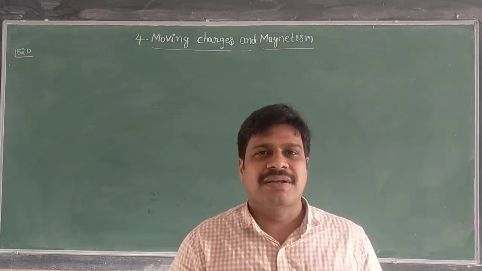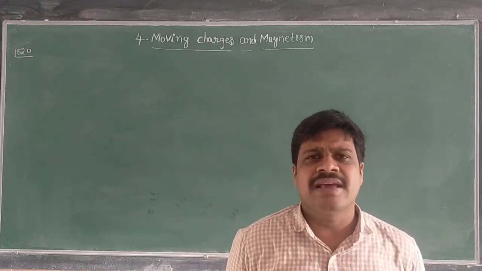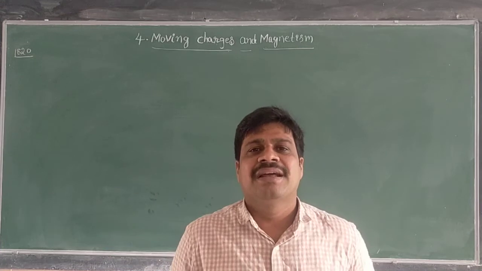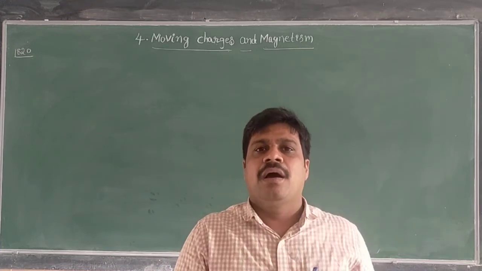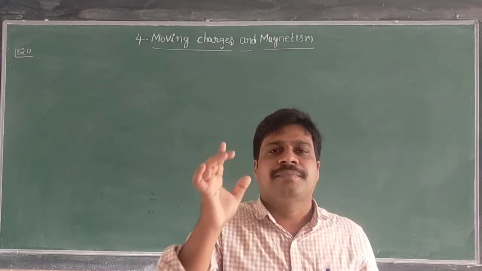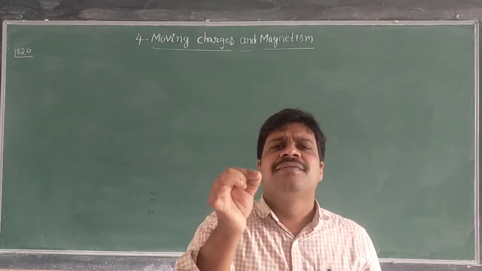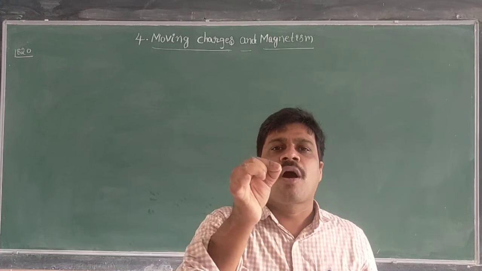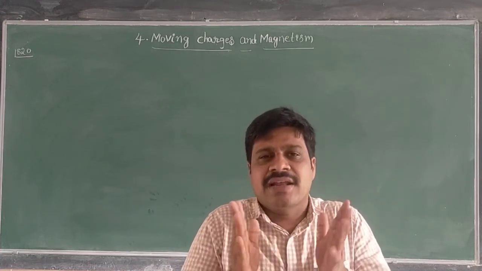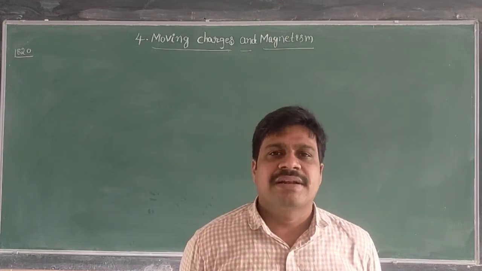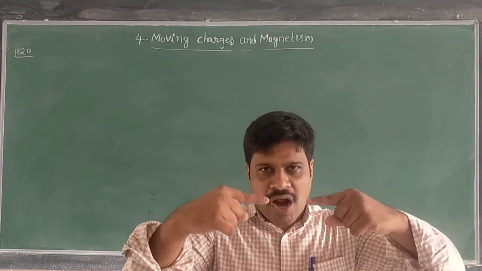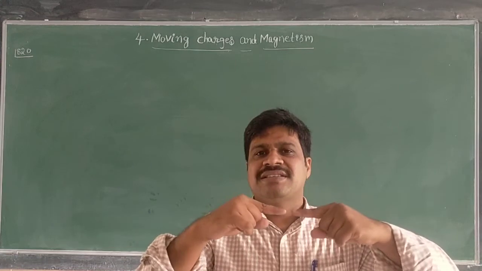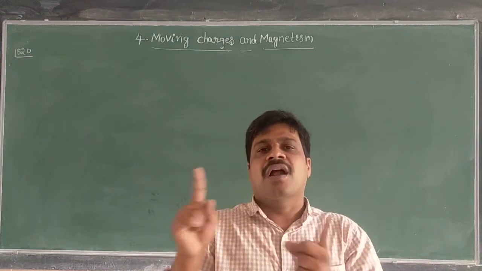and the compass needle. What is the compass needle here? A compass needle is an arrangement of a small magnet which is pivoted on a sharp needle. That arrangement is called a compass needle. A compass needle always points in the direction north to south.